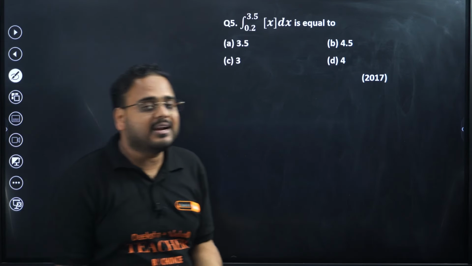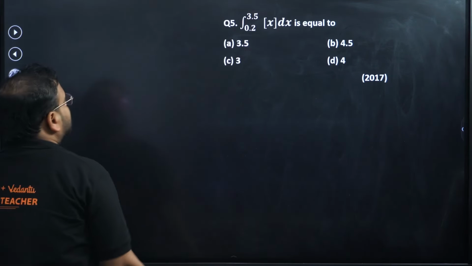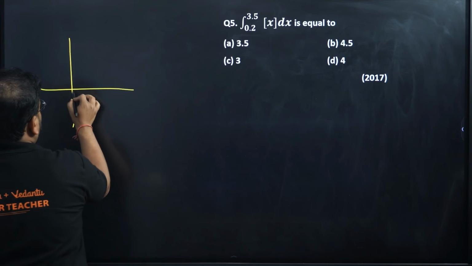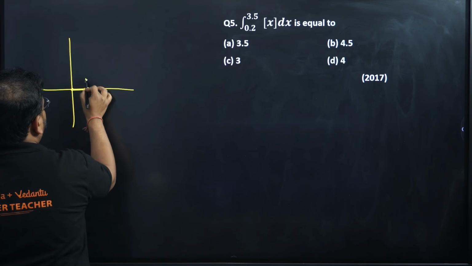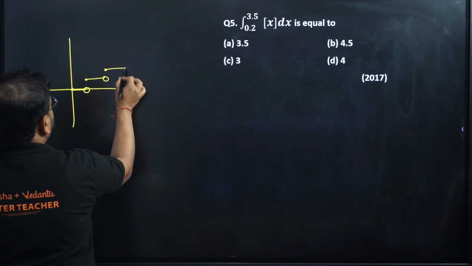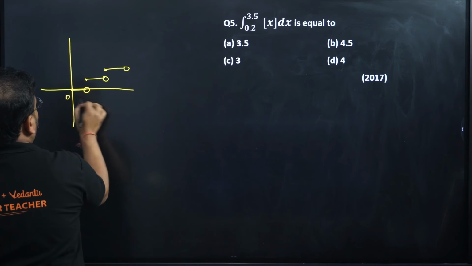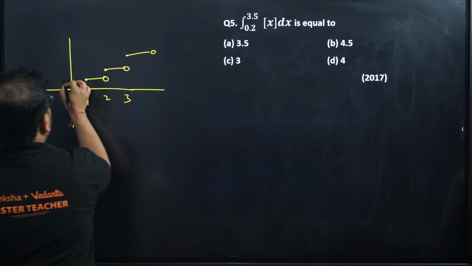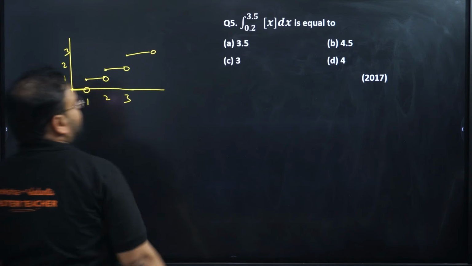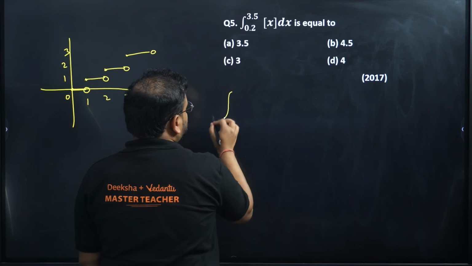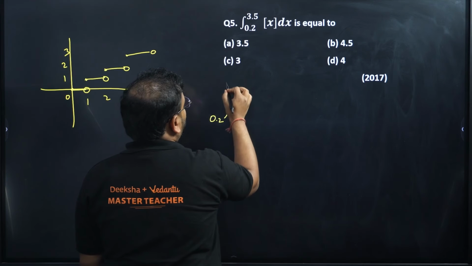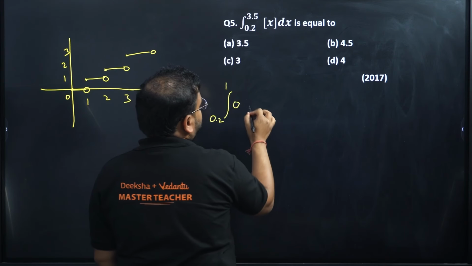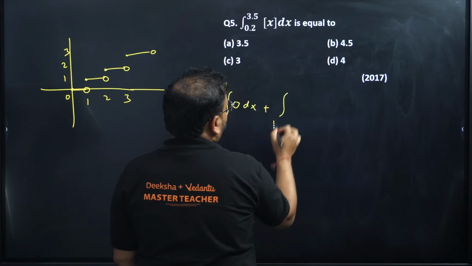Of course, I need to break it down based upon the definition of the greatest integer function of x. We all know this very well. It is like this, open, like this, open, and so on. This is my 0, 1, 2, and 3. I have to go beyond this as well. Let's break it like this: 0.2 to 1, we all know in this range it will simply be 0, plus 1 to 2.